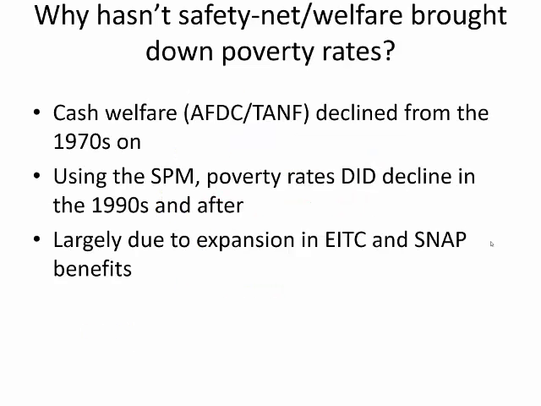Let's conclude this module with a return to the key question considered. Why haven't safety net programs reduced poverty rates over time? The first part of the answer is that cash welfare, primarily AFDC and TANF, actually have declined over recent decades in the fraction of poor served and the amount of benefits. Thus, it's not surprising that poverty didn't decline as a result.